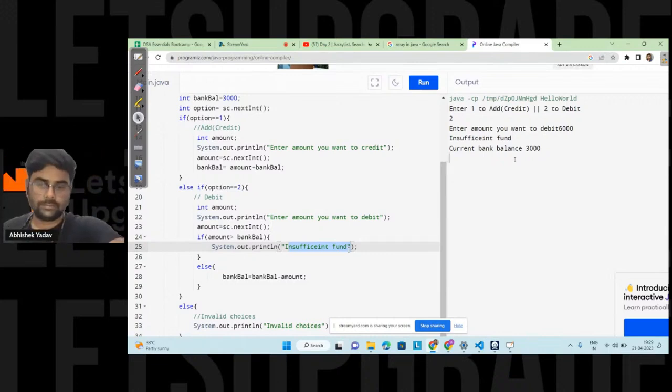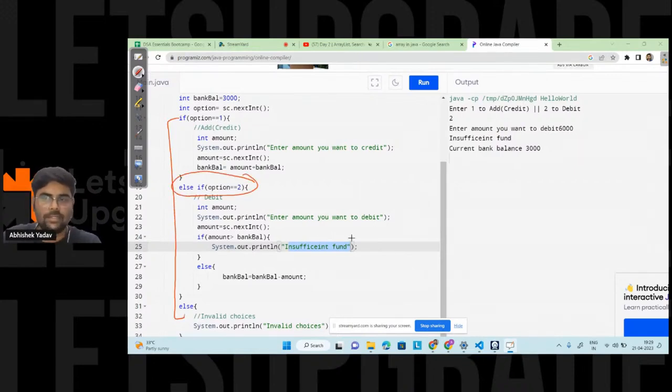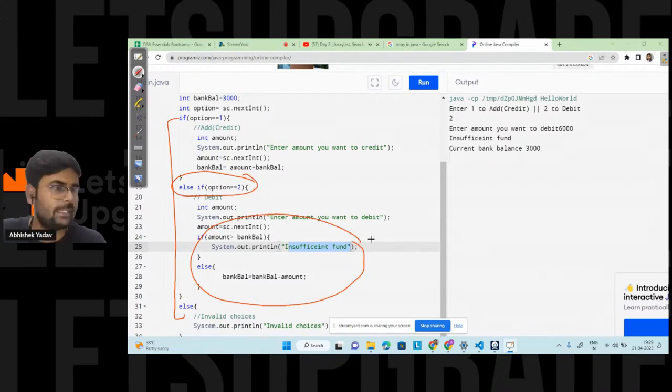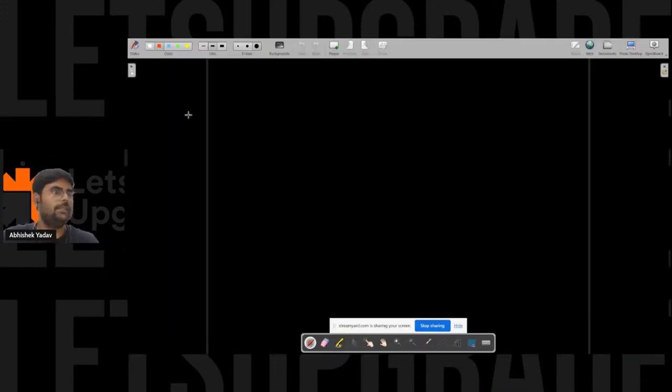No one? So let's move to the next part. We have covered the if else part, and in the else if part we are using nested if else also, right everyone? So let's move to the second part, that is array. When I am discussing the array, at that time I will also explain the iterative statements, right? So let's move to the array part.